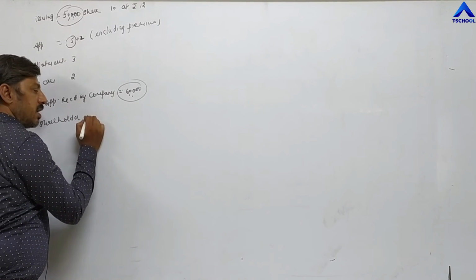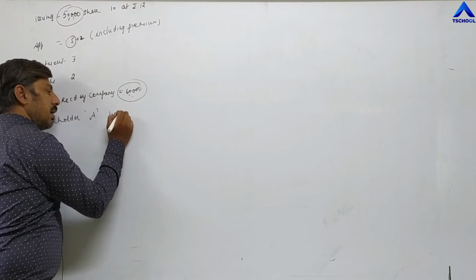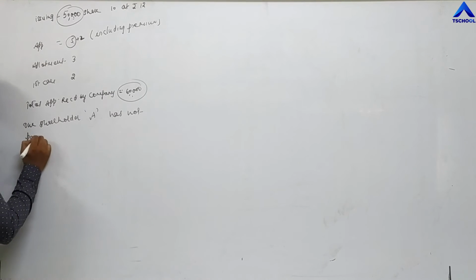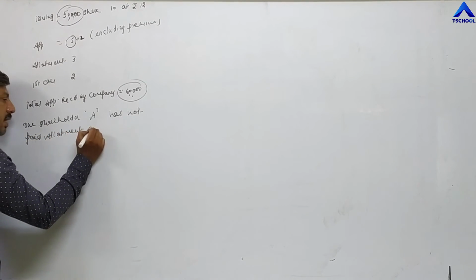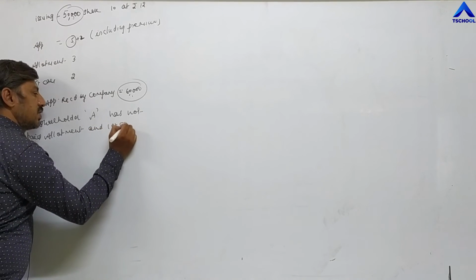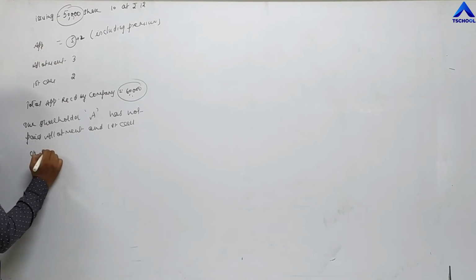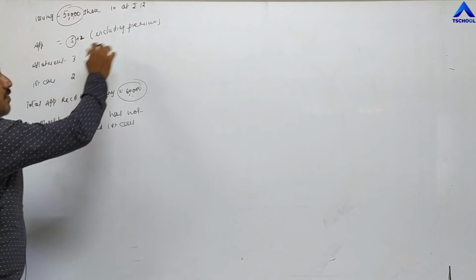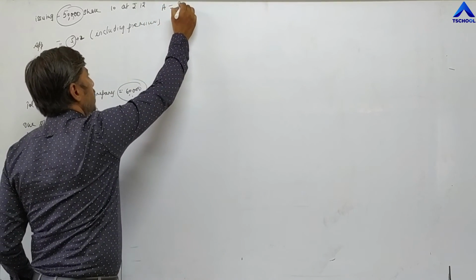For example, I am taking one shareholder, A, who has not paid allotment and first call on how many shares? On 800 shares. Here you can write the name of the shareholder A who has purchased 800 shares.